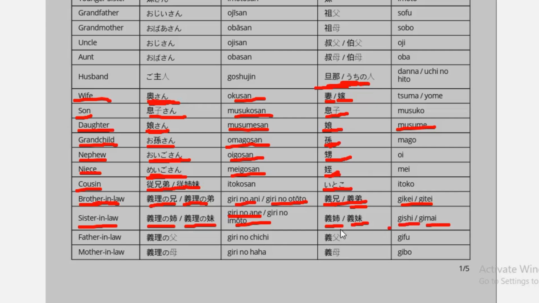For father-in-law it is giri no chichi for the formal way, and for the informal way it is gifu. For mother-in-law it is giri no haha for the formal way, and for the informal way it is gibo.